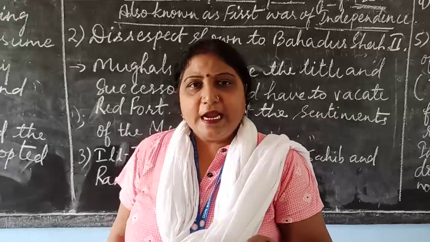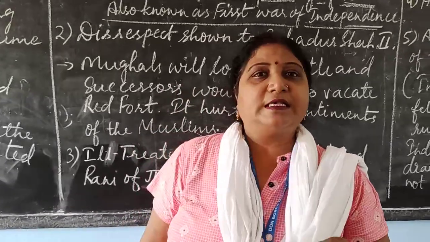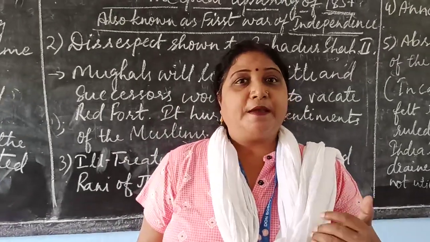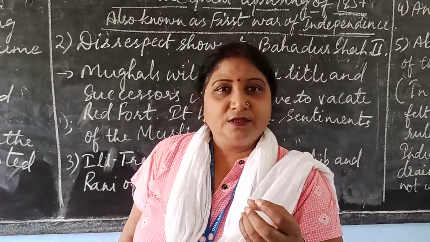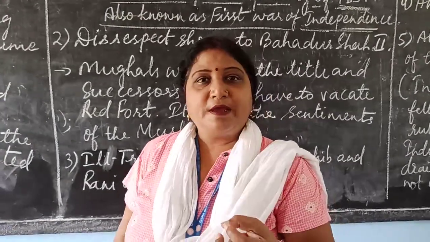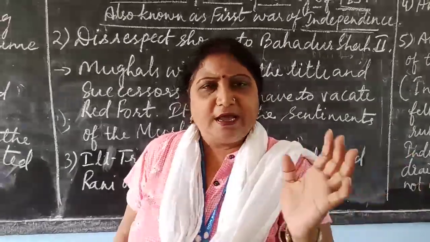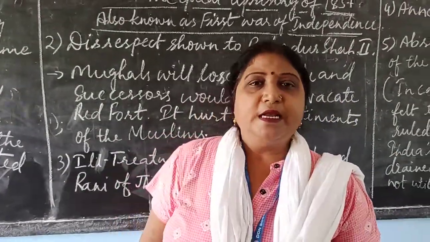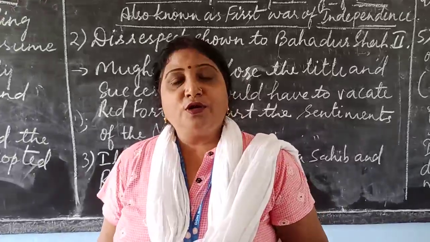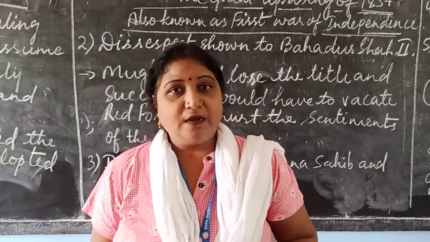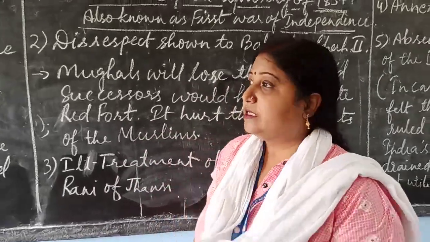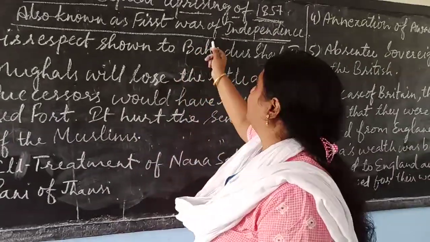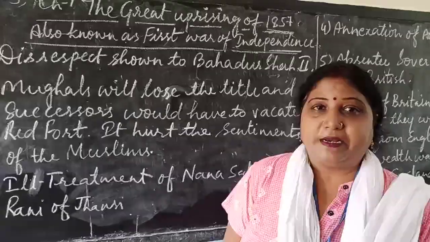Then in 1857, the peasants, the ruling class, the artisans, every category of people joined the revolt of 1857, the Great Uprising, which is also known as the First War of Indian Independence.